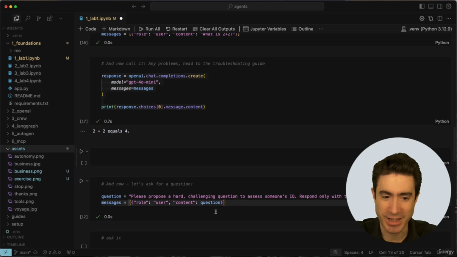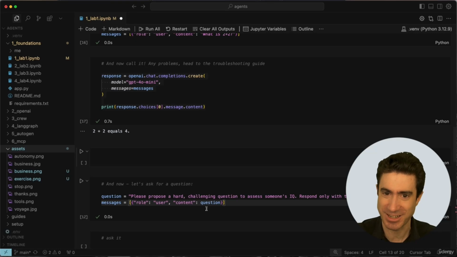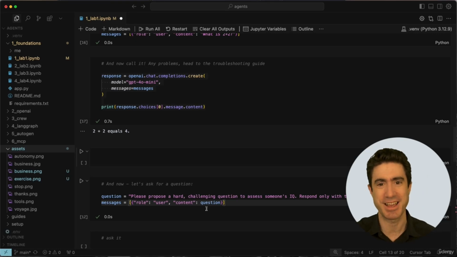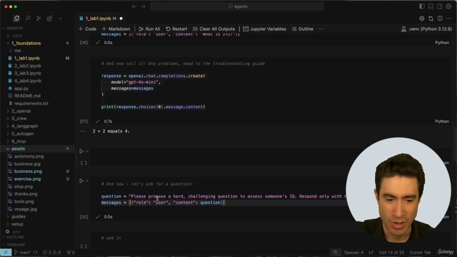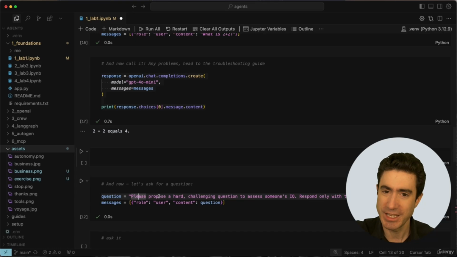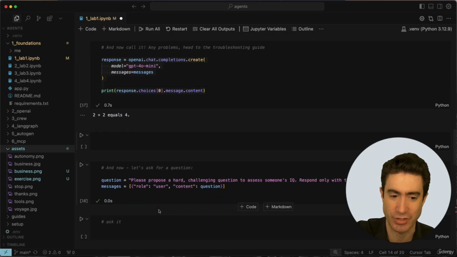But now let's ask a harder question. It's time for us to be a little bit agentic. We're going to put one foot in the agent camp. It's more a workflow than an agentic AI, but still, it's getting there. We're going to ask a question. Please propose a hard, challenging question to assess someone's IQ. Respond only with the question. So that's going to be our question, and we're going to put that into the standard messages structure.